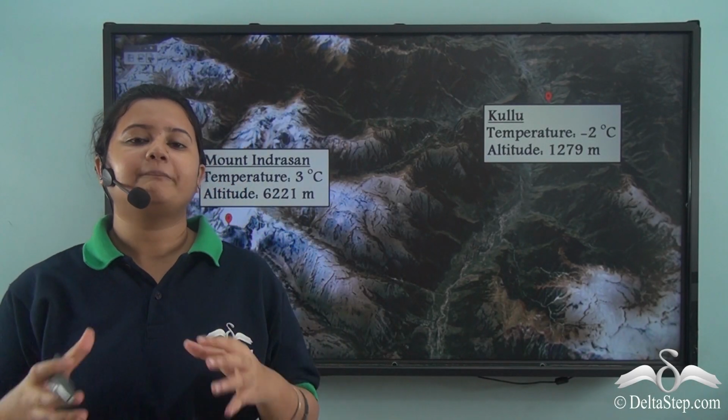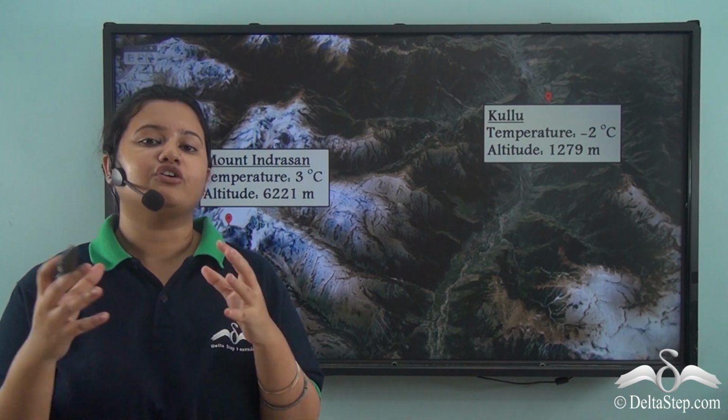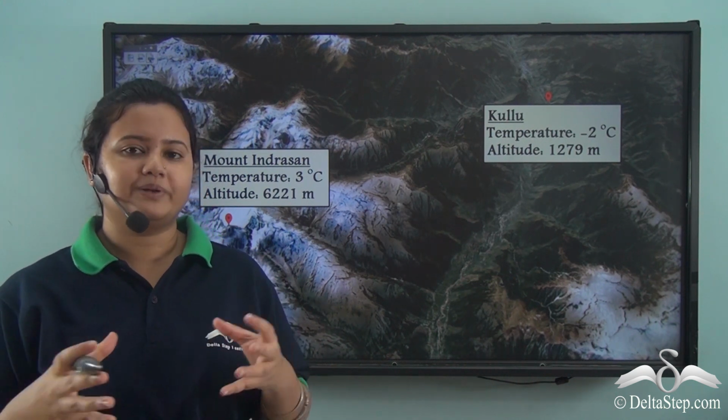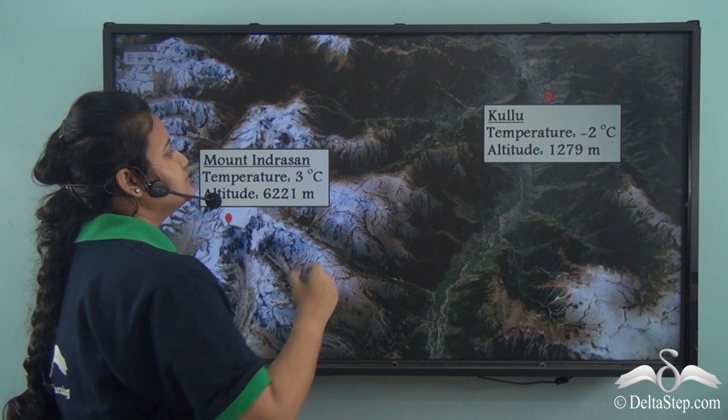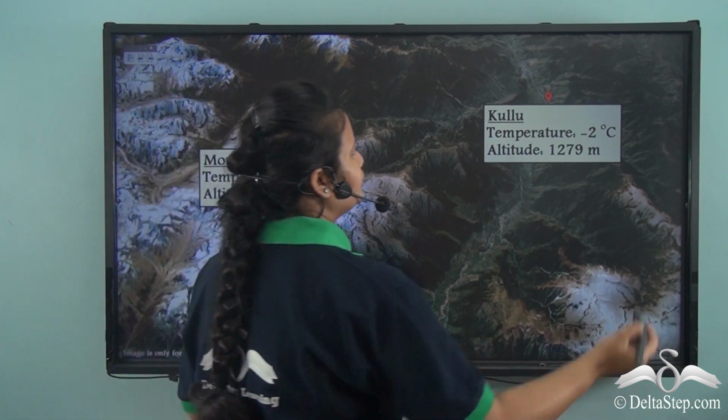Here we have a pictorial representation of the location of two places, namely Mount Indrasan and Kulu Valley.